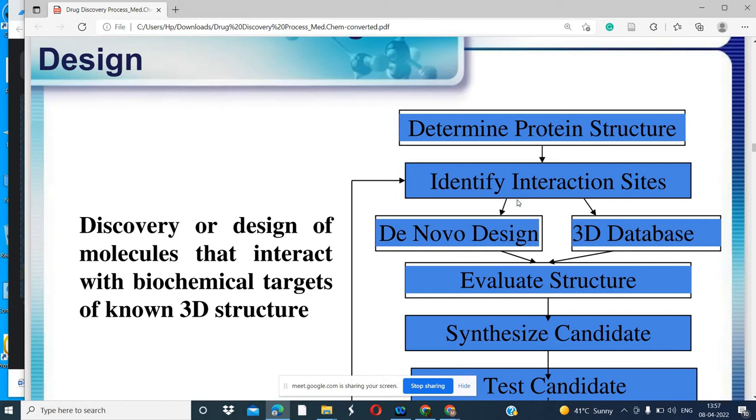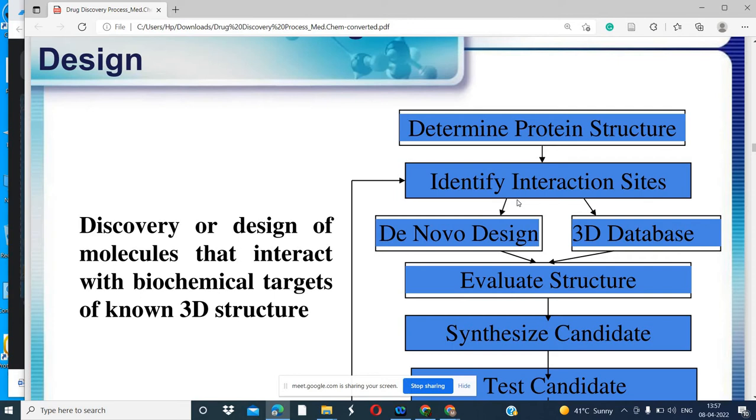Then we have to evaluate the structure, the structure of the probable compound that you have designed. You can design it in the computer. There is so much software like ChemSketch, Marvin Sketch, and it is available with DrugBank also, on the DrugBank site.